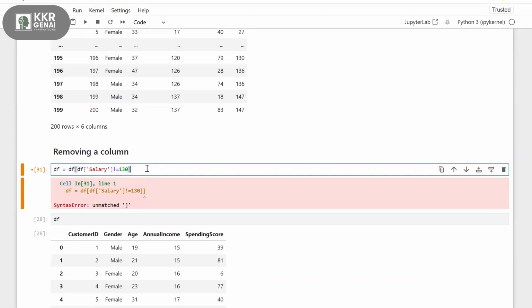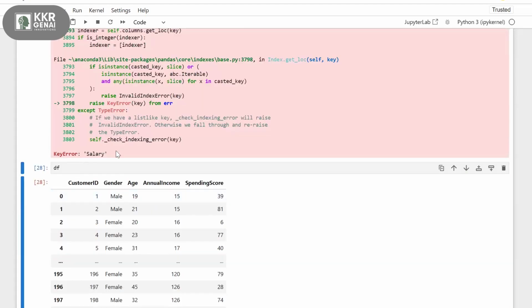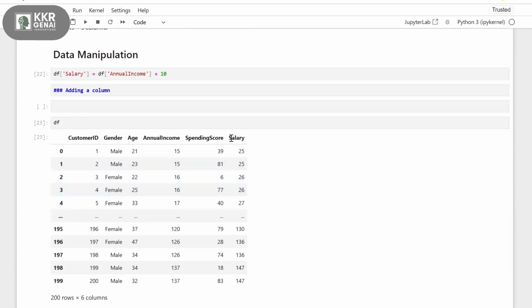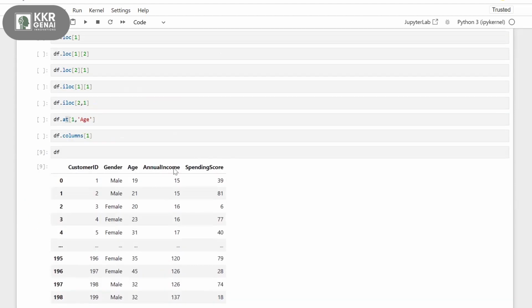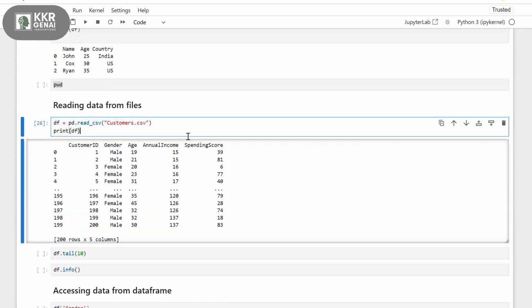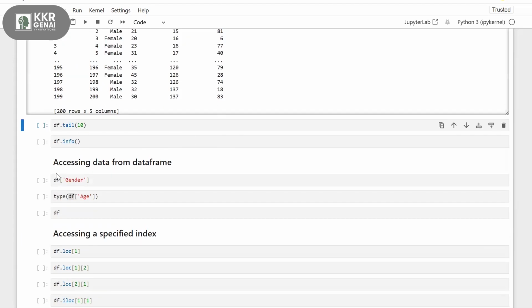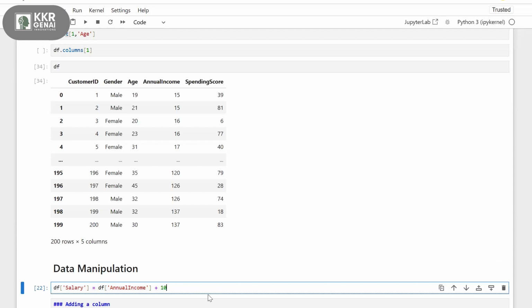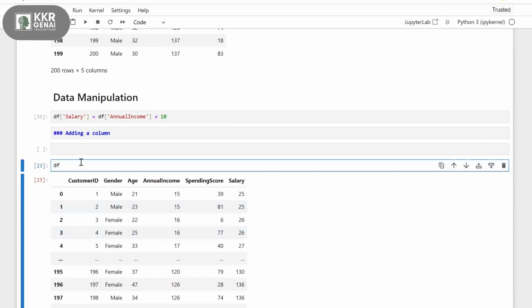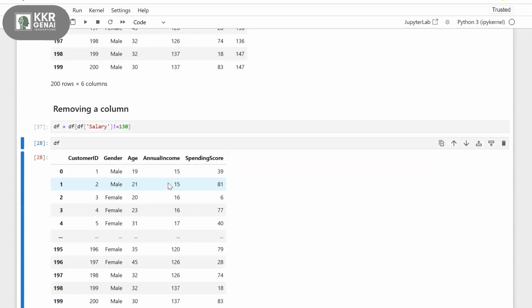So first let's solve this error. It is saying unmatched, it is DF for salary, keyword salary. No, you dropped salary earlier, so run again. Oh, sorry. Yeah, I dropped the salary.